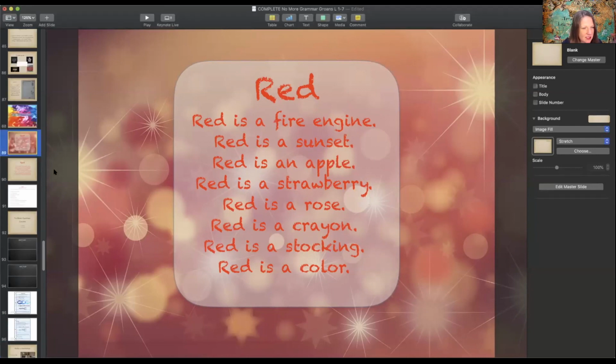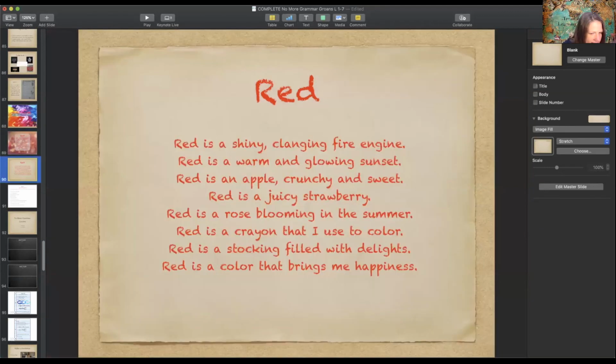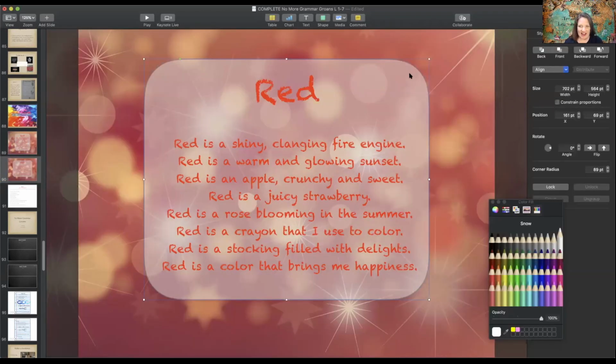I would like for you to write. Now, I don't have the same pretty background. Let me add this background. To be more challenging, you may want to add to the poem that you just did by describing a little bit more that predicate nominative. Here I put red is a shiny, clanging fire engine. So engine is red. Red is a warm and glowing sunset. Sunset is a predicate nominative, renaming red.